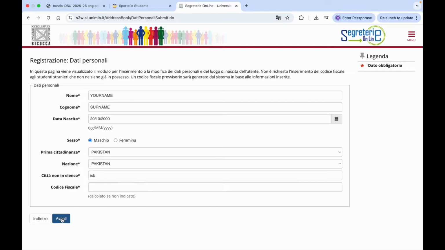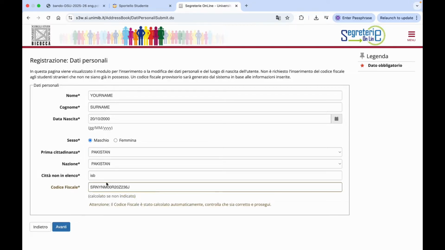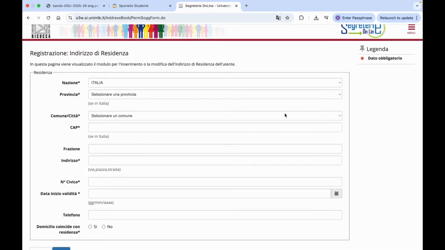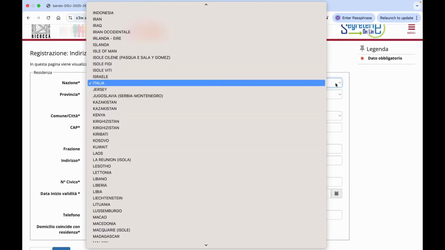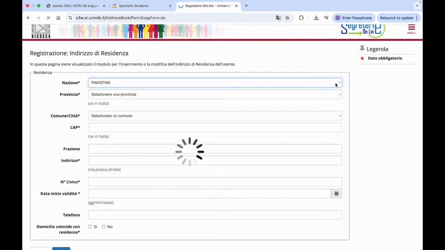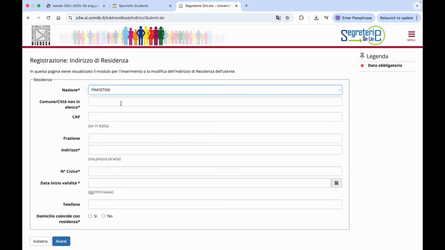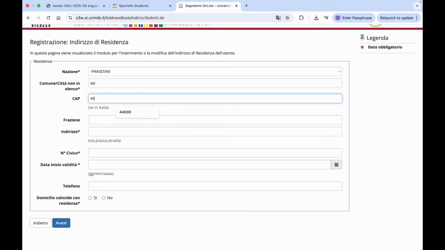So when you click here on Avanti, your codice fiscale will be generated online. So click on Avanti and you can see that your codice fiscale is generated using your name, surname, date of birth, gender and country. So after this you need to click on Avanti and you will see the next page where you need to add your address. So address is, let's say, country, let's continue with Pakistan. Then your city which is written on your passport, so let's say ISB. Then your postal area code, so let's say 44,000. Then here you need to write your street address,